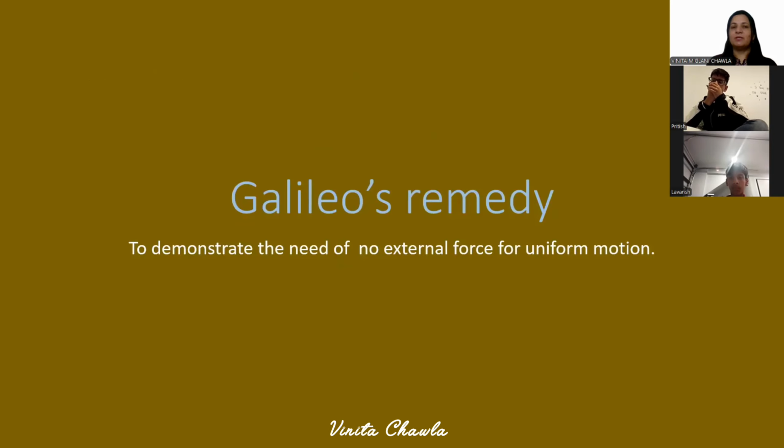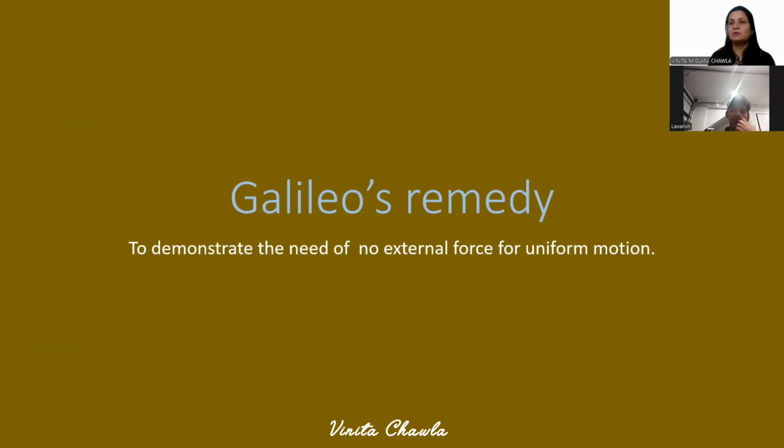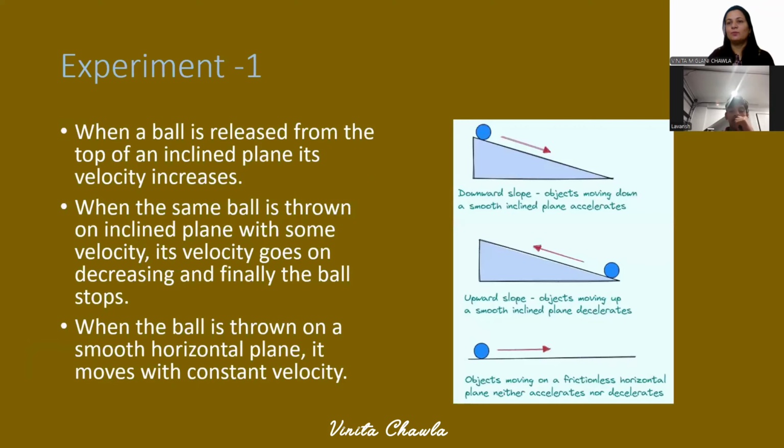Next is Galileo's remedy. He demonstrated that no external force is needed for uniform motion. Uniform motion means the object is moving with constant speed or velocity, and there is no external force needed for the object to be in uniform motion. And how did he prove this? He performed two different experiments.